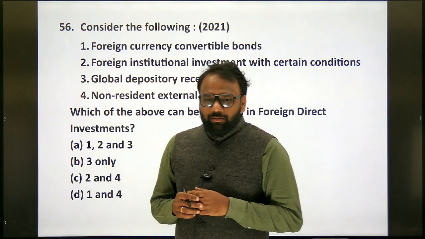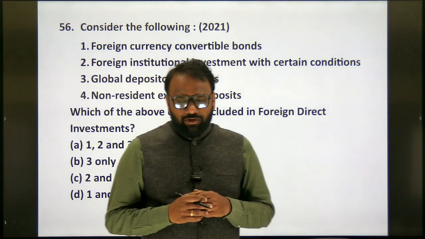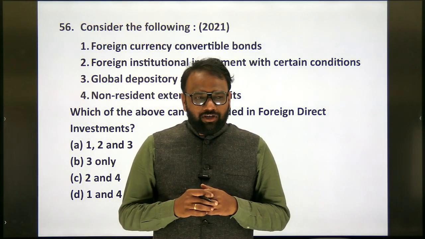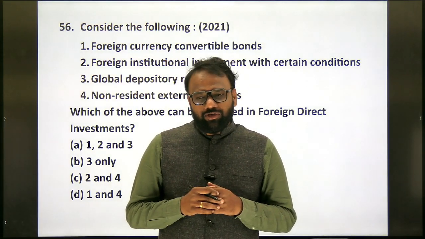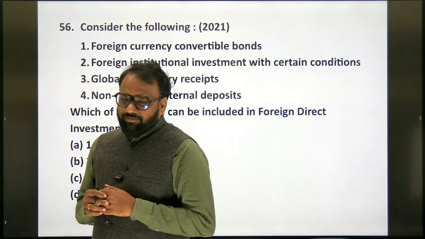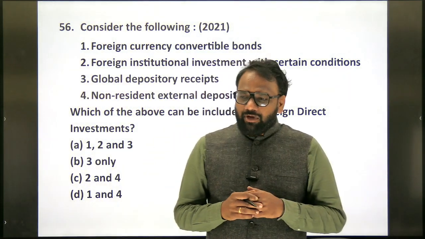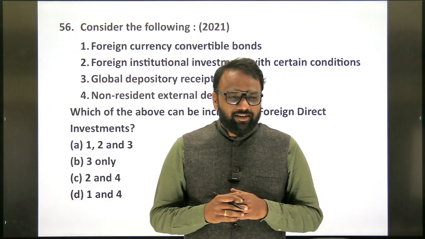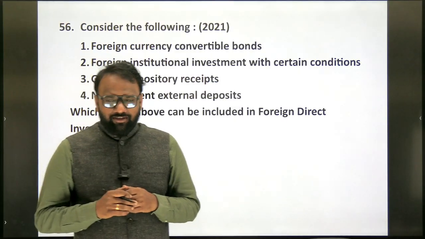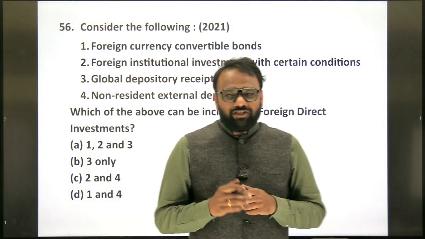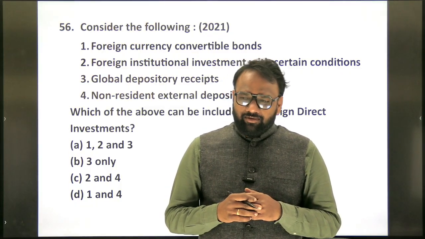Mahajanapadas. Which is the southernmost Mahajanapada? Asmaka. Which is the capital of Asmaka? Potali. Which river is associated with Asmaka? Godavari. Which is the northernmost Mahajanapada? Kamboja. Next, which is the easternmost Mahajanapada? Anga. Which is the capital? Champa. Which is the river associated with it? Champa. Next, which is the westernmost Mahajanapada? Gandhara.